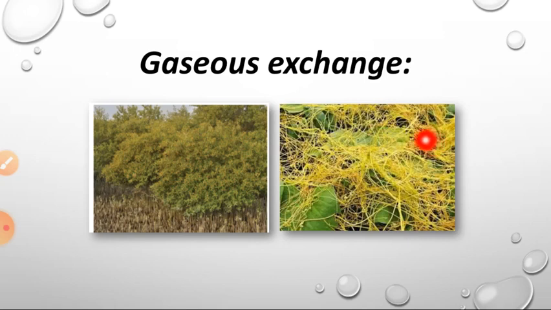In the Cuscuta plant, sucking roots are there. It sucks from the other plant and gets the other plant's nutrients. So this is called a sucking plant, and this type of plant is called a parasite because it is completely dependent on another plant.